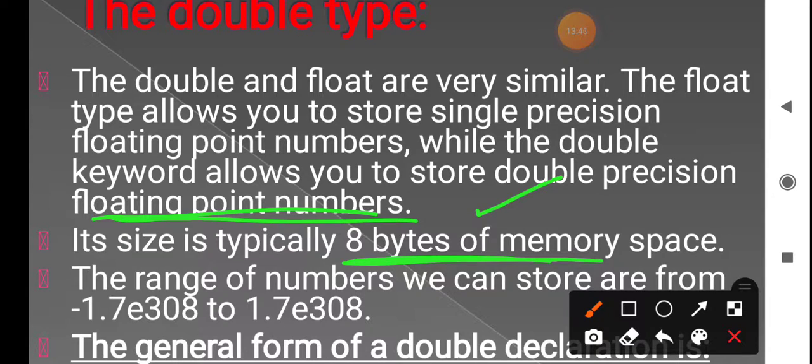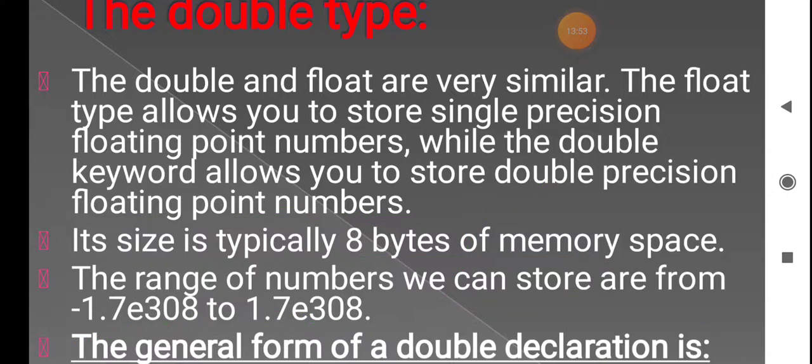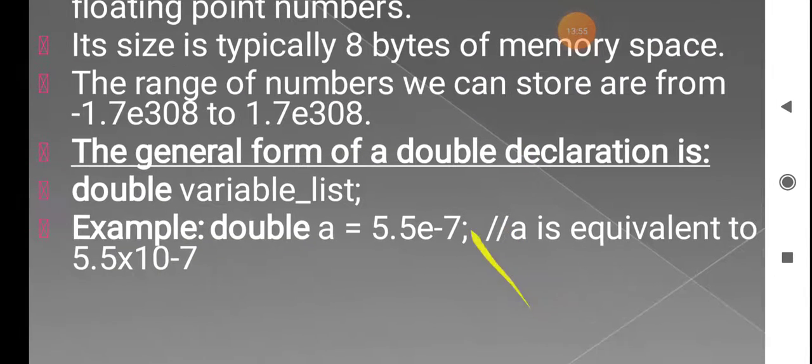Here it can range from minus 1.7 E308 to plus 1.7 E308. So this is the range, and it can hold these floating point numbers. So what is its general format? The general format for these floating point numbers is: double variable list.